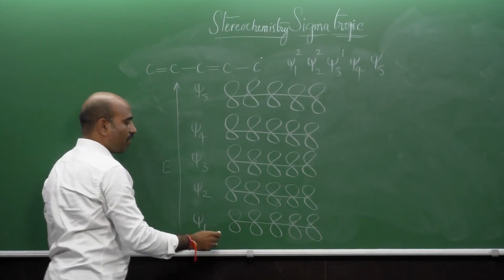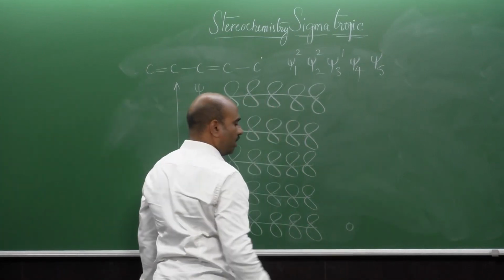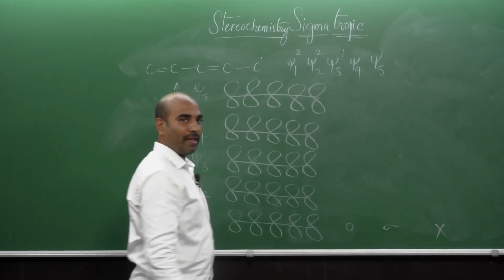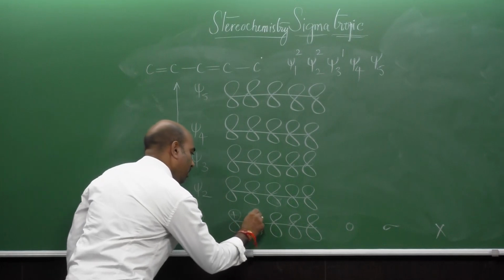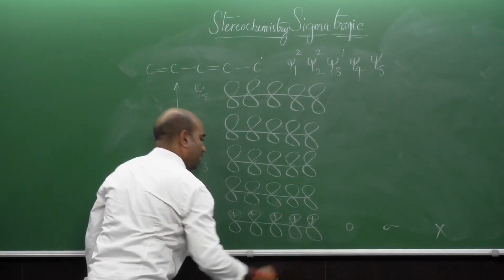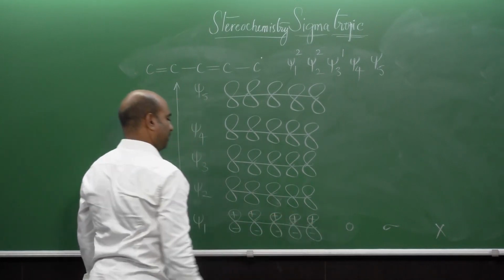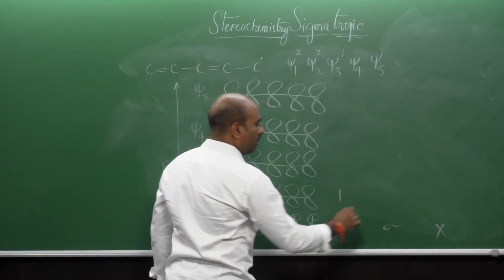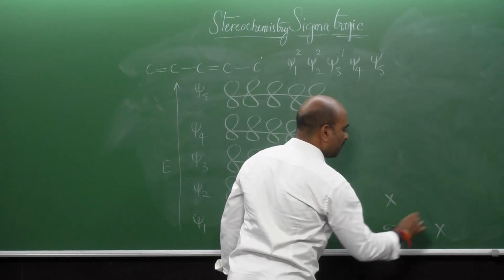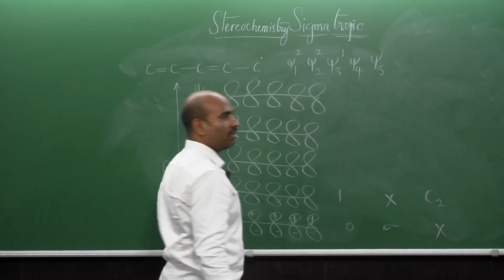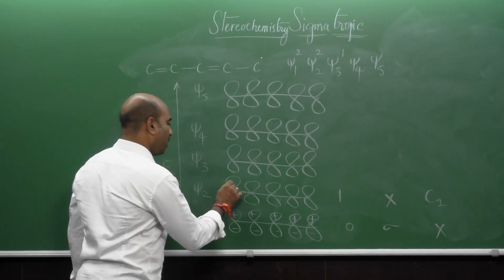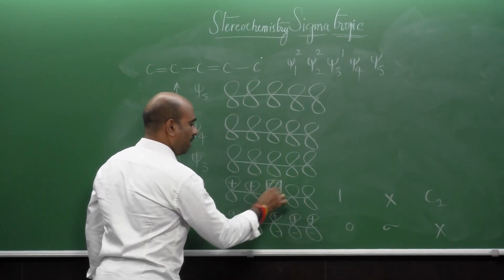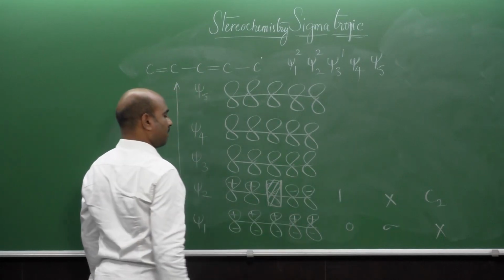Psi 1 has number of nodes 0, it will have a sigma plane of symmetry, and the C2 axis of symmetry is absent. So you will see this kind of wave function, there is no node at all. Psi 2 will have one node, it will not have a sigma plane of symmetry, it will definitely have a C2 axis of symmetry. So plus plus, the entire orbital will become the node, minus minus.